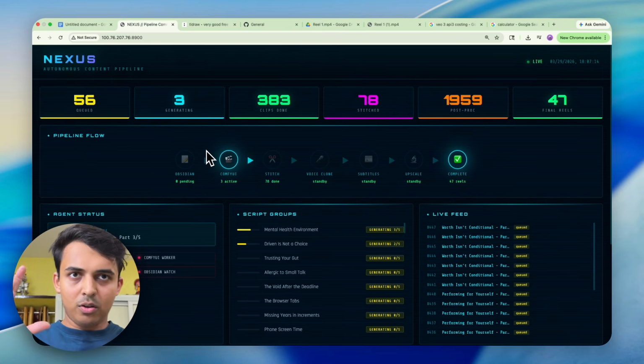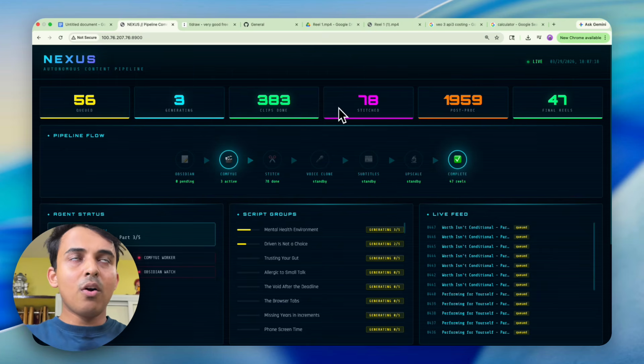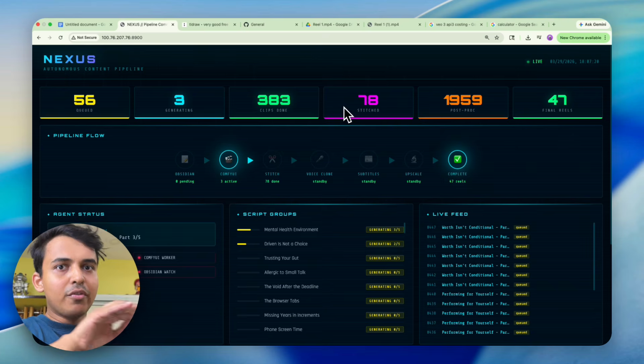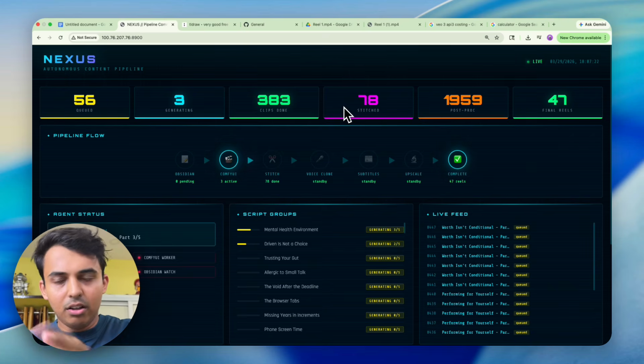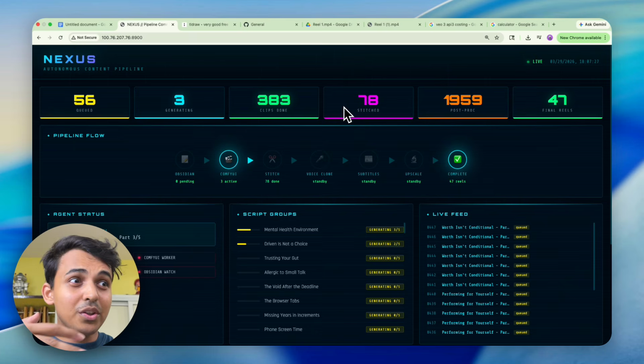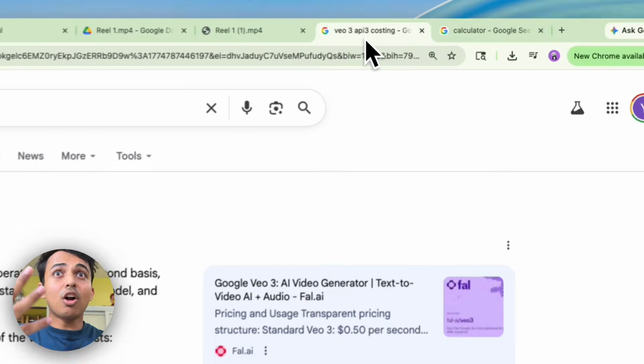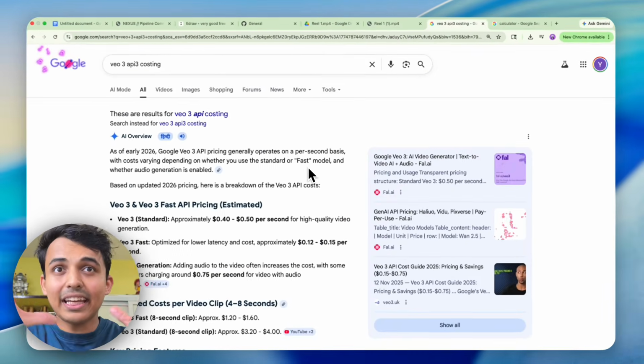So right now, what is happening and how I came to this point: when I try to create my video, first of all, I have to sit there manually, go to VO3 or whatever it is. Plus, if I want to automate it, I have to use the VO3 API, and the costing is ridiculous, right?